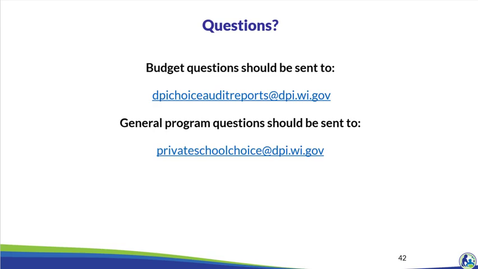Questions on this training, including questions on the budget and cash flow report, should be directed to DPI Choice Audit Reports at dpi.wi.gov rather than a specific auditor. This mailbox is monitored by all of the Choice Program auditors. If you have general Choice Program questions, they should be directed to the Choice Program consultants at Private School Choice at dpi.wi.gov.